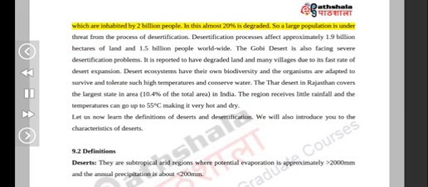In this, almost 20% is degraded. So a large population is under threat from the process of desertification. Desertification processes affect approximately 1.9 billion hectares of land and 1.5 billion people worldwide. The Gobi Desert is also facing severe desertification problems. It is reported to have degraded land and many villages due to its fast rate of desert expansion.